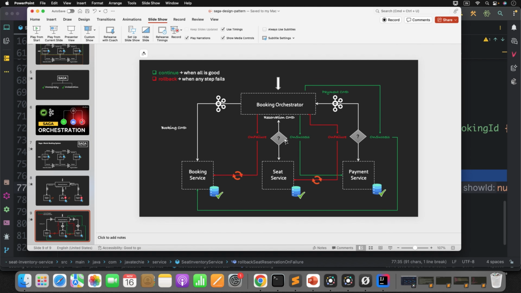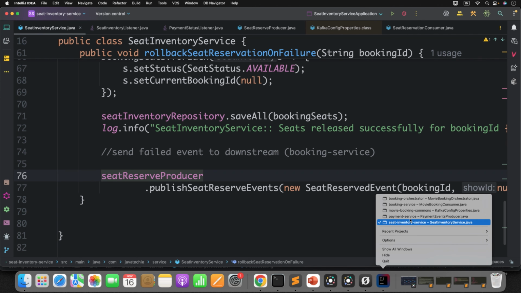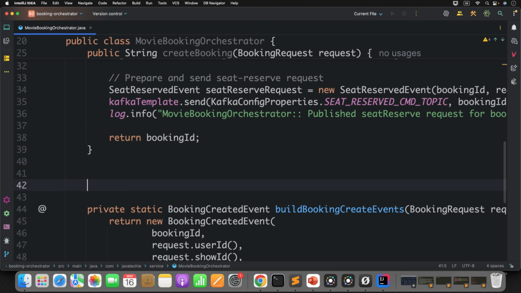Now let's write a consumer in our booking orchestrator to listen to the seat inventory service success or failure response. Let's create a consumer in the orchestrator. Go to our booking orchestrator. Now I'll write another method, public.